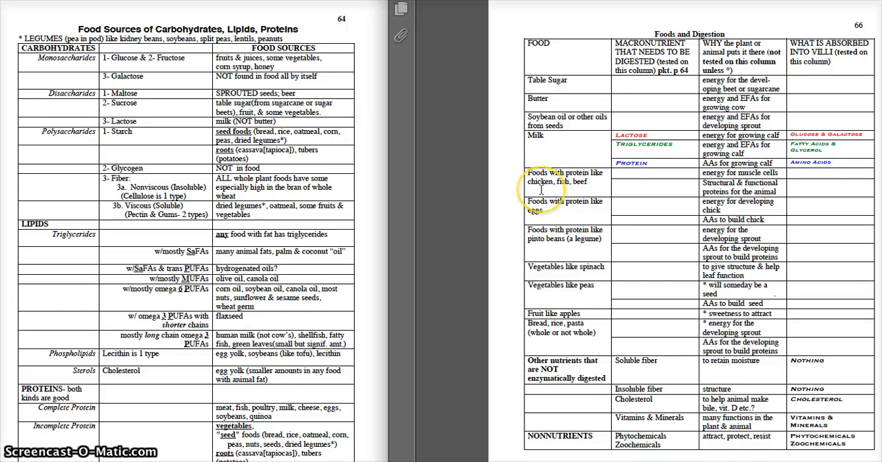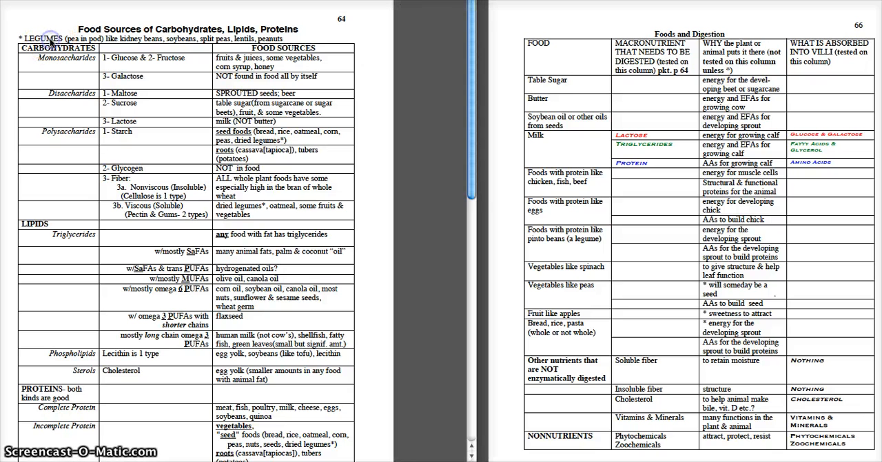Foods with protein like chicken and fish, foods with protein like eggs, both of those foods, there are two lines there, and those go for protein and triglycerides, which we will look at next week. But going on down to the foods with protein like a pinto bean, they are a legume. And if you look over at page 64, you see legumes are a pea in a pod, like a kidney bean, or a pinto bean.